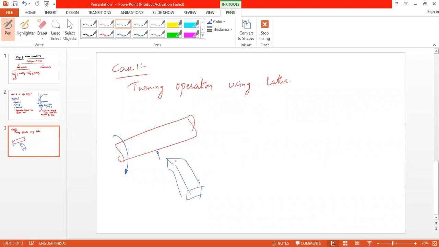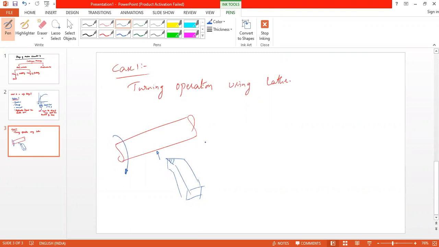So now here, what is the deformation? Whether it is within the elastic limit or beyond the elastic limit. Within the elastic limit. See, if the deformation is within the elastic limit, then the material removal will not happen. Right?